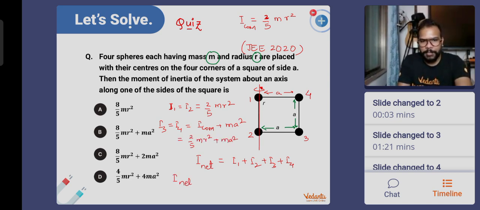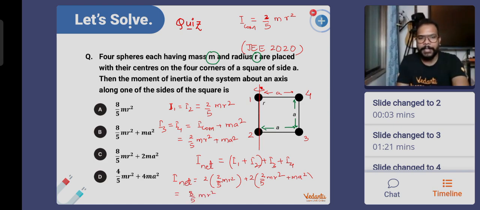So now you'll be putting up all these values here. I net will be I1 and I2, both are same, so double the value. That will be 2 times 2 by 5 mr square plus 2 times I3 and I4, which are also same, that is 2 by 5 mr square plus MA square. So when we simplify this part, everyone, we get 4 by 5 plus 4 by 5, 8 by 5 mr square. When you add the mr square terms, 8 by 5 mr square will come plus 2 MA square. Answer is option C. Okay, everyone.